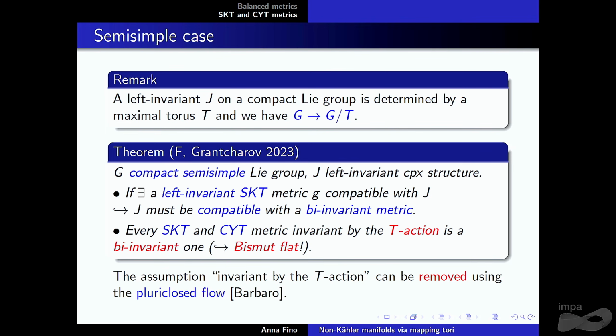Very recently, in a very nice paper, Barbaro improved our result, removing the condition that it is invariant under the T action. And it's very nice. I just mentioned the proof, not the proof, but I mentioned that he used the result about the stability of the pluriclosed flow that I mentioned before, when you start with a manifold which is Hermitian and Bismut flat.